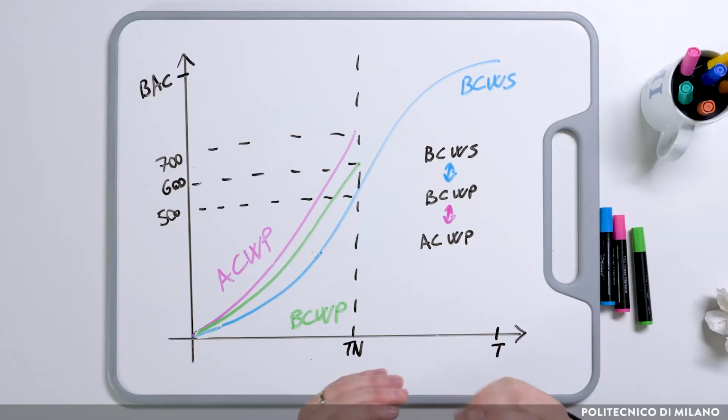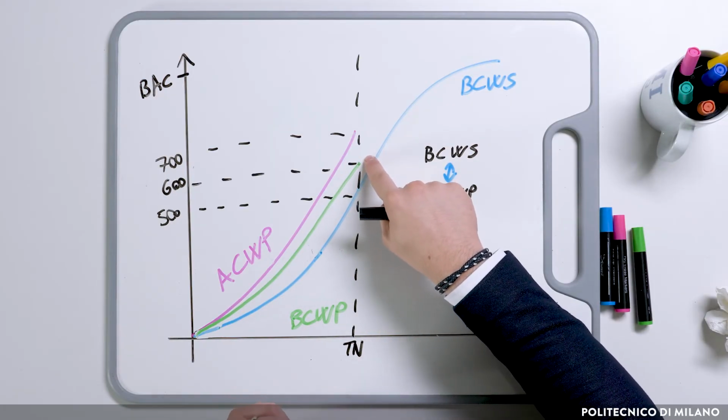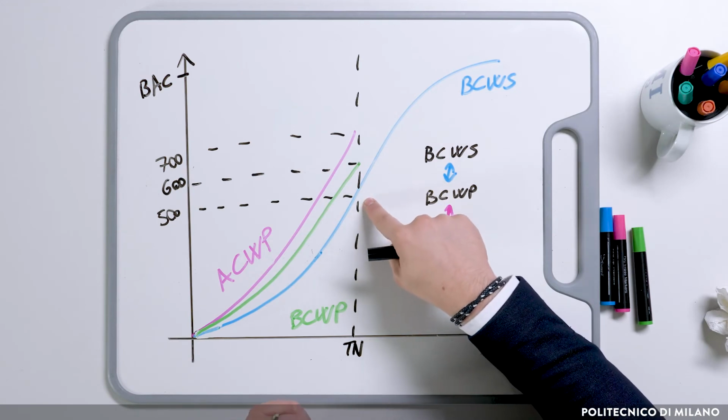But this time, we would have a BCWP higher than the BCWS, which means that we have done more work and therefore we are early on the schedule. In this case, the difference that we would have seen at the beginning between the ACWP and the BCWS is partially due to cost inefficiency and partially due to a faster schedule.